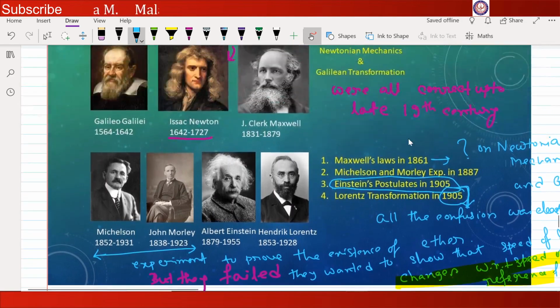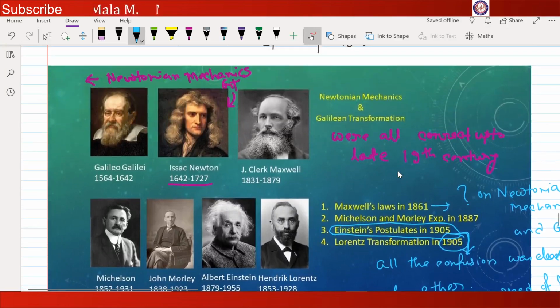And by Einstein's postulates, it was shown that in electromagnetism, the speed of light is maximum, and no particle can achieve any speed which is greater than the speed of light. So the main confusion with the speed of light was cleared with Einstein's postulates.